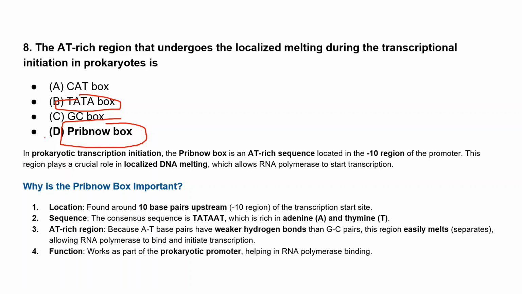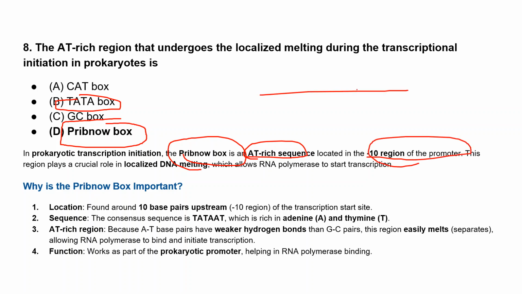Okay. So in prokaryotic transcription initiation, the Pribnow box is in AT-rich sequences, and it is localized at the -10 region of the promoter, right? There is an upstream and downstream region, and it is present in the upstream region of the promoter, that is the -10 region, and we call it the Pribnow box, right? This region plays a very crucial role in localized DNA melting, and it allows the RNA polymerase to start the transcription process. And why is this Pribnow box important?